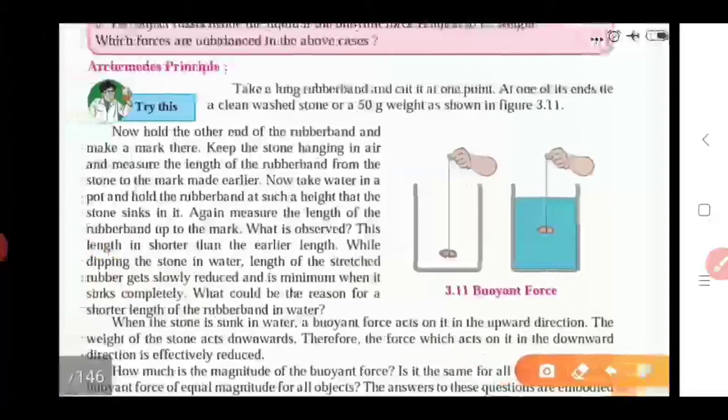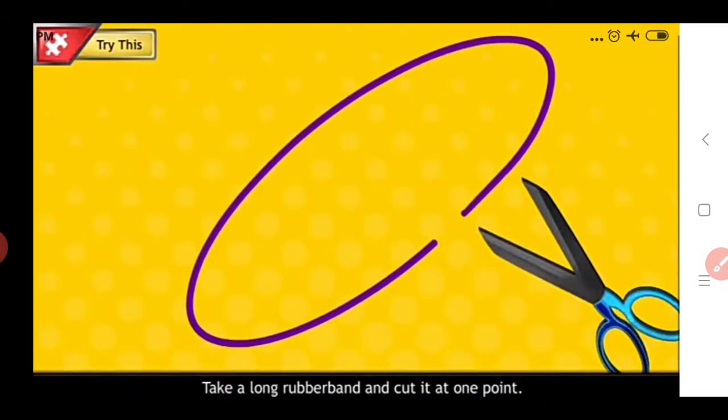How we tie this stone is also given in this image. In that way you tie this 15-gram weight or the clean washed stone to one end of this rubber band.